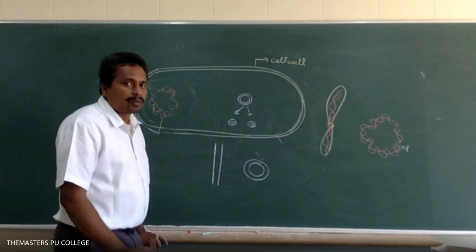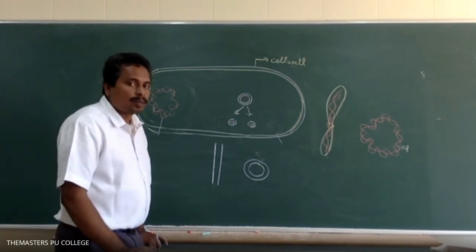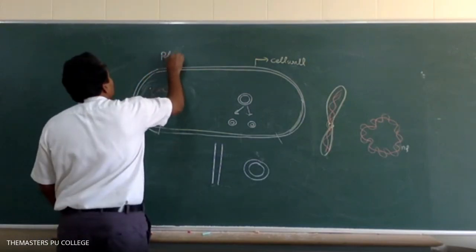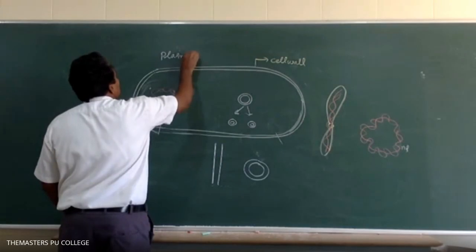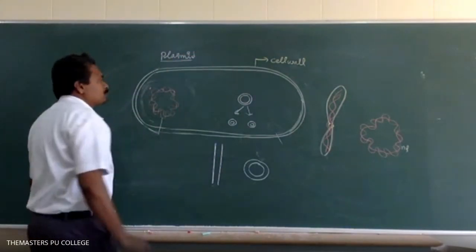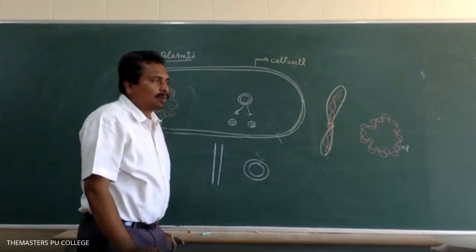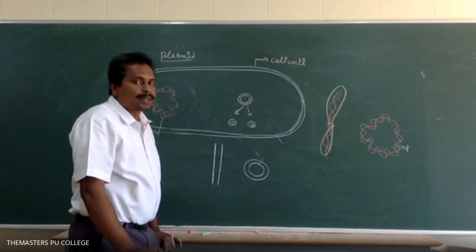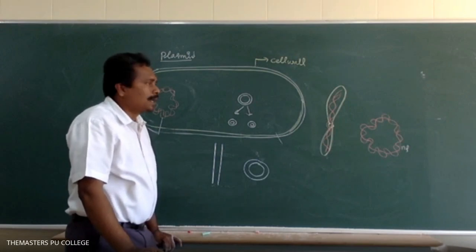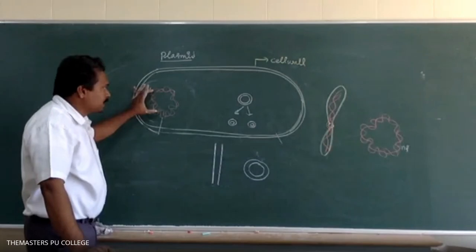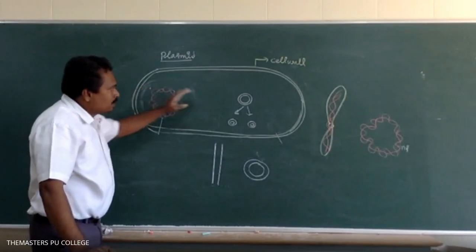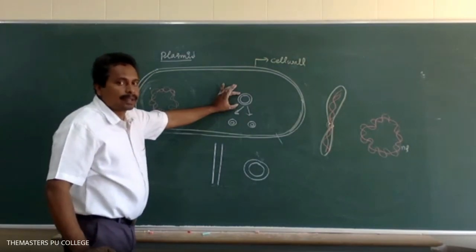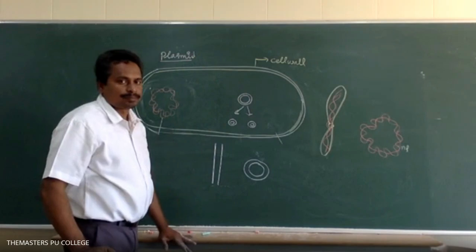From a subjective point of view, for a one-mark question, what is a plasmid? The additional genetic material in bacterial cells is known as the plasmid. This is the main genetic material in bacteria, and this one is extra genetic material.